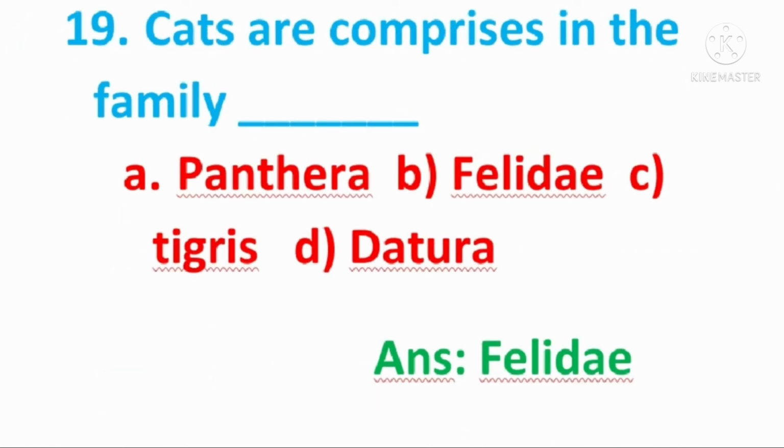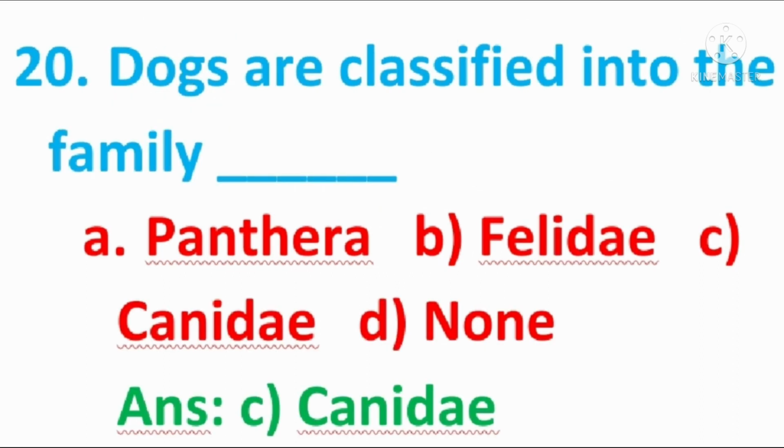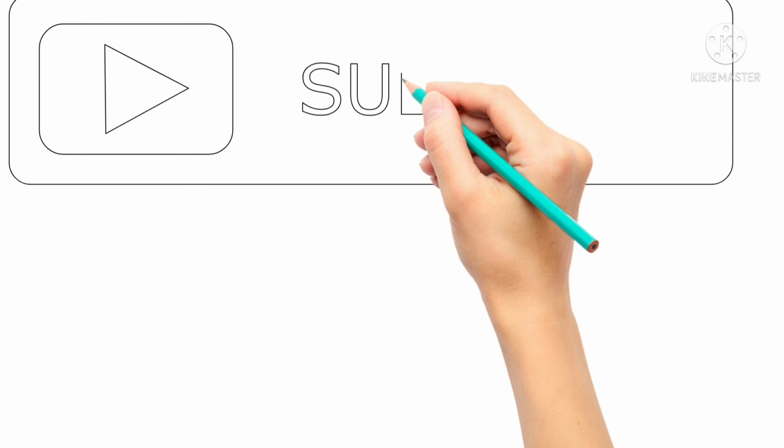Cats are comprised in the family, answer is Felidae. Felidae is the family name for the cats. Dogs are classified into the family Canidae. Canidae is the family name for the dogs.